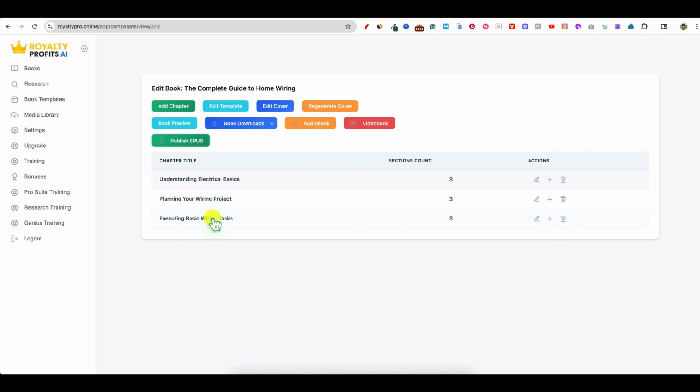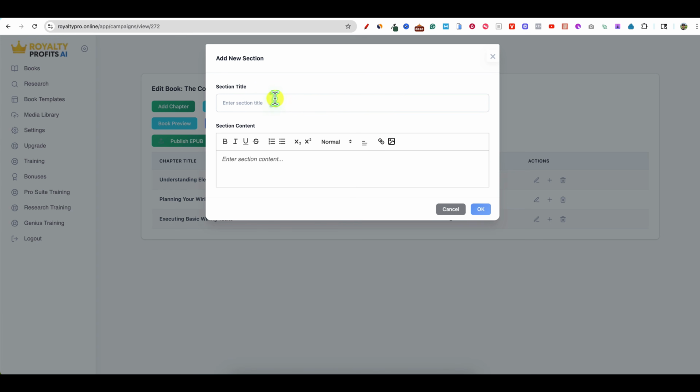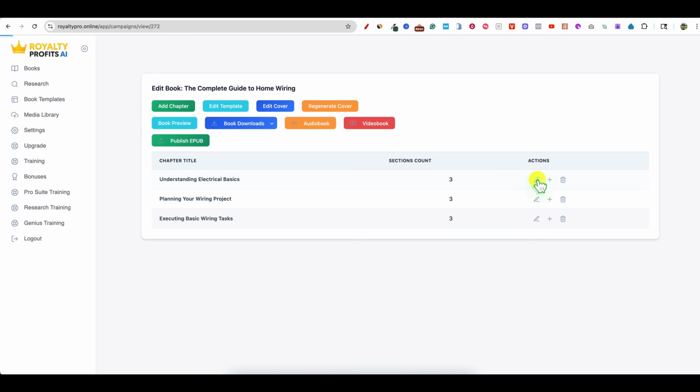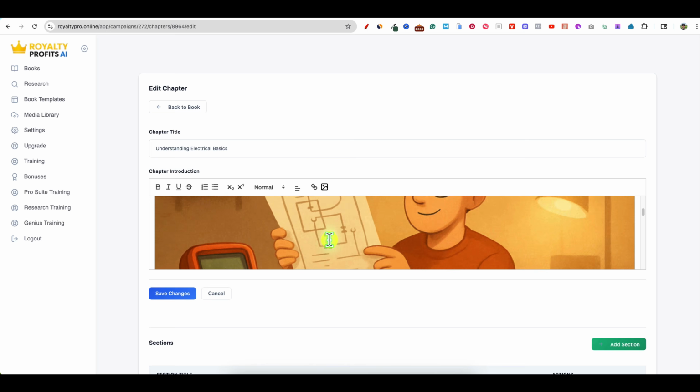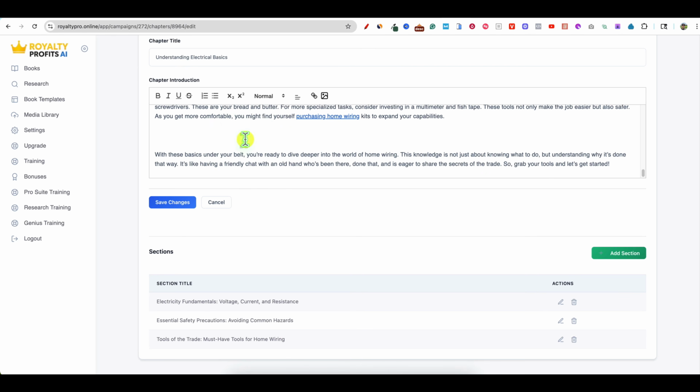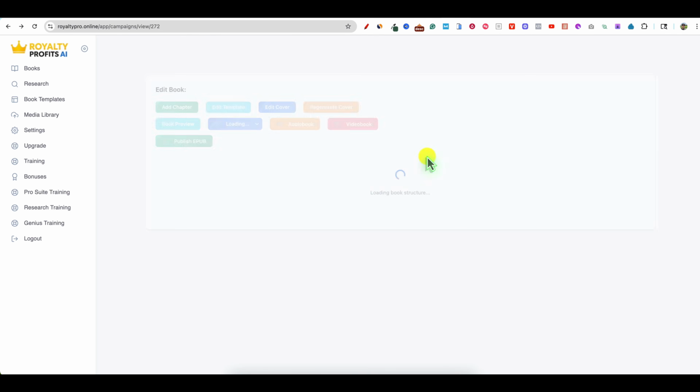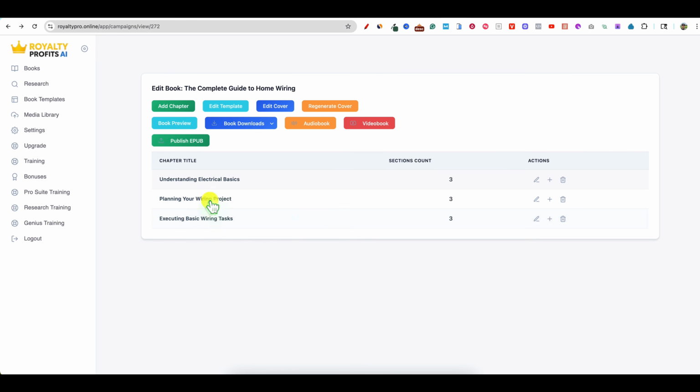So here we go. We have 3 chapters: understanding electrical basics, planning your wiring projects, and executing basic wiring tasks. We can go and click in here. You push the plus button there. You can add a section. We can go in here and take a look at the image that was created and the book right here. Here's that purchasing home wiring kits to expand. And if we clicked on that, it will take us to LearnWire Pro, like we put in there. You can actually edit from inside of here, add images and everything within.